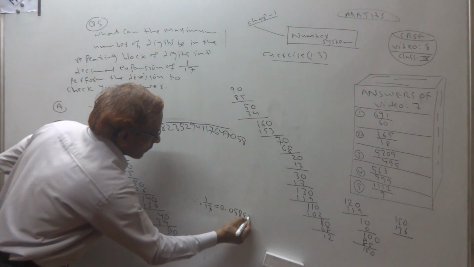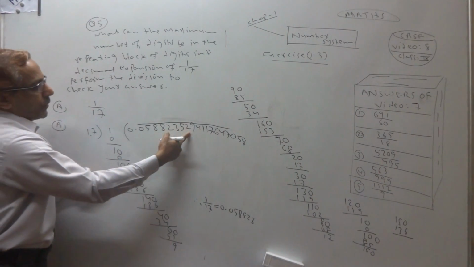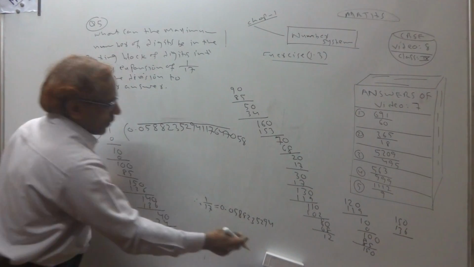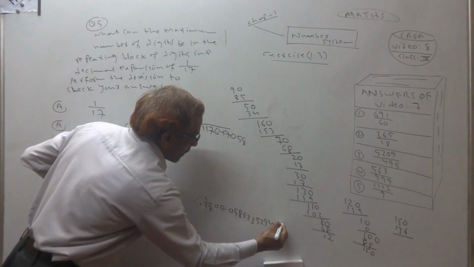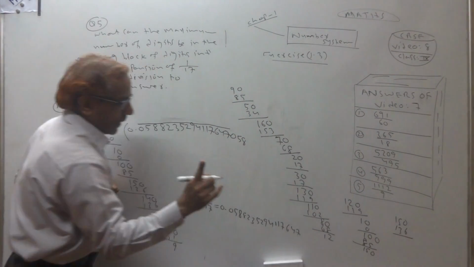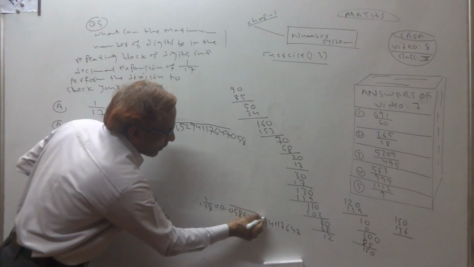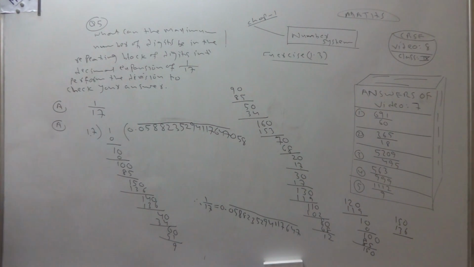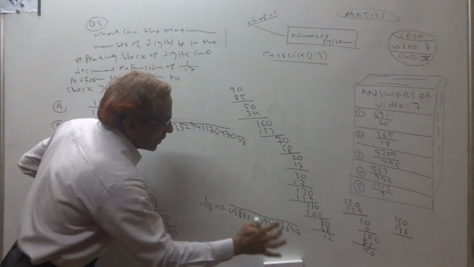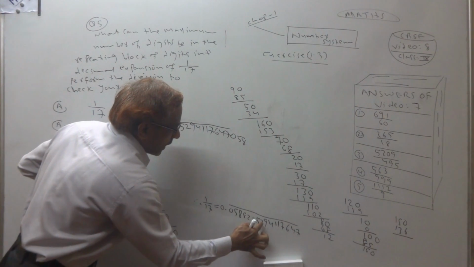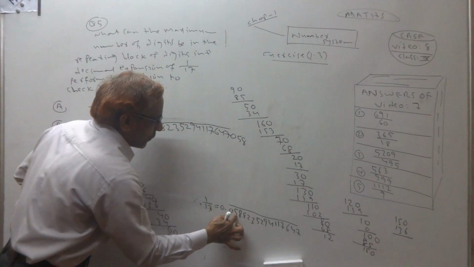823 5294 1176 470 47. Please see, in this repeating block, how many digits are there? 1, 2, 3, 4, 5, 6, 7, 8, 9, 10, 11, 12, 13, 14, 15, 16.